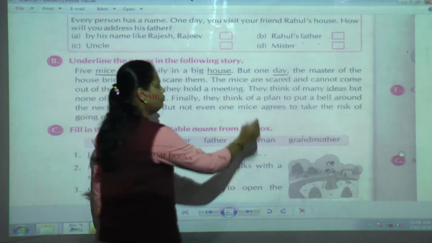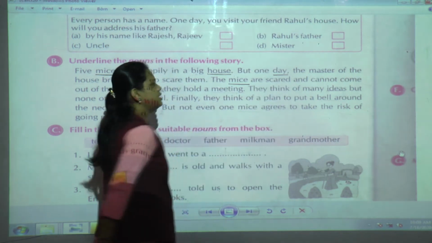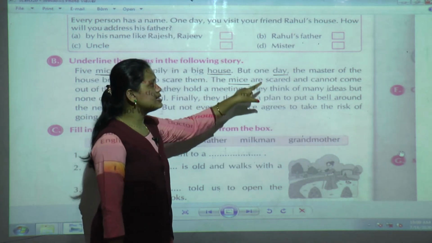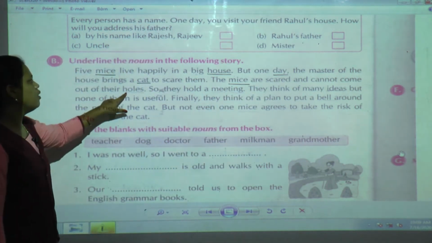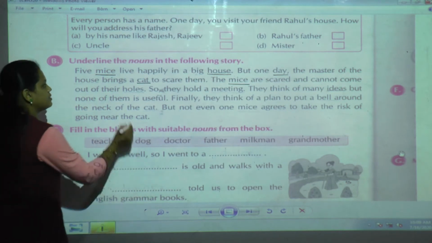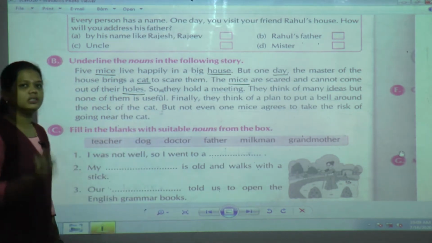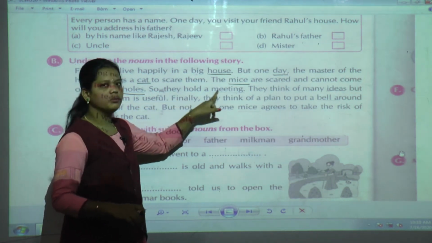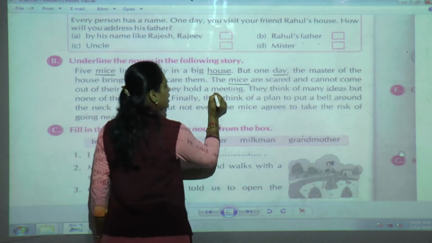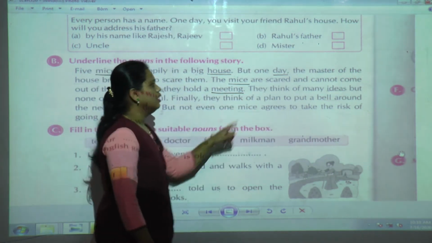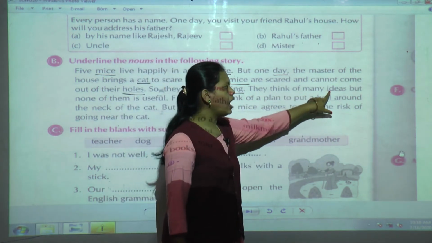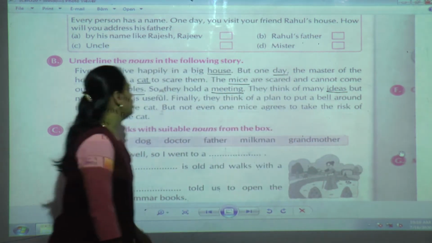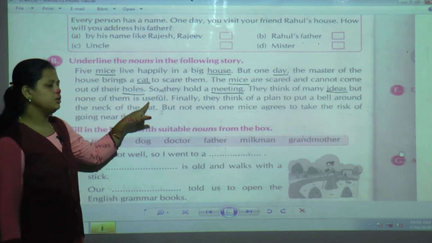Here again we can see mice, which means mouse, so this is a noun. See what happened? The mice are scared and cannot come out of their holes. Holes, we can say, is the place where the mice live. Now: So they hold a meeting. Meeting is a thing. Then: They think of many ideas. Here ideas is also a noun, but none of them is useful.